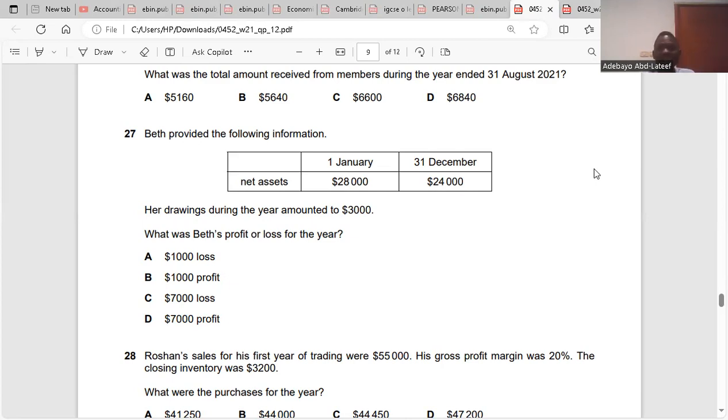Is it not at the end of the year that the financial year is over? Yes. So it's during the year. At the end of the year, it will be taken away, because at that point in time, profit would have become accumulated. Do you get it? Yes. So it's closing net minus opening net, which is minus 4,000. Minus 4,000 plus 3,000, that's minus 1,000, which is a loss. Is it clear? A.